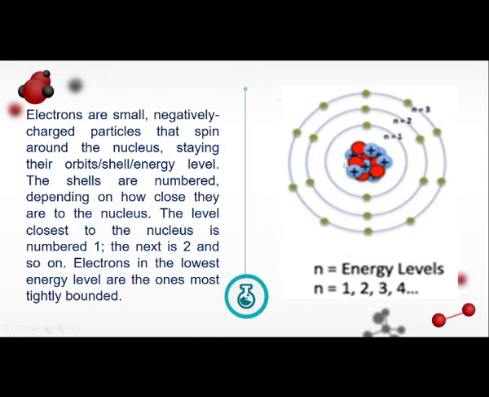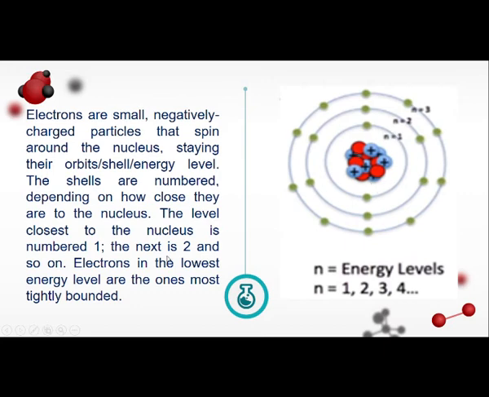Okay, so if we base on this picture, itong nucleus daw is made up of positive, which is a proton, and a neutron. And meron siya nakapalibot rin na energy level na merong symbol na N. Energy level or orbits or shell yung tawag. And pag mas malapit yung energy level, it is numbered as 1 and so forth. So N1, N2, N3. And in this orbit, shell or energy level, dito nakalagay yung electron, para siyang solar system.